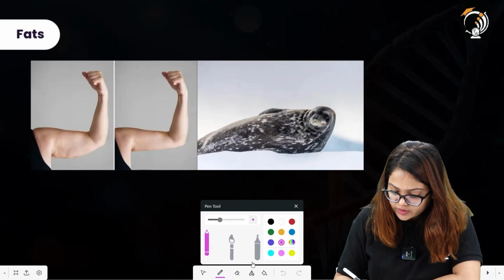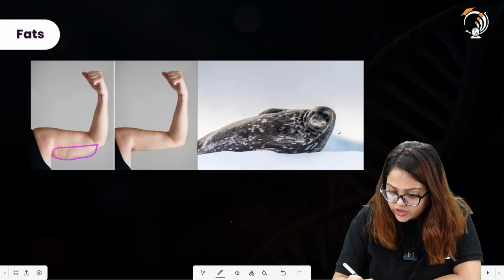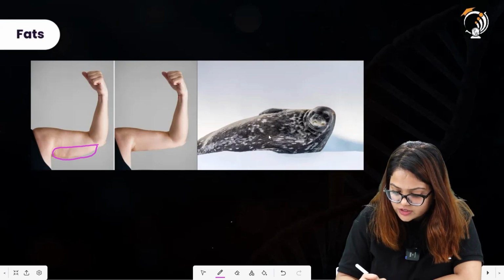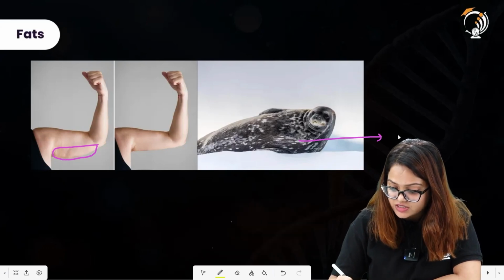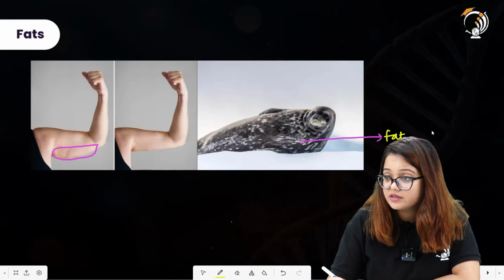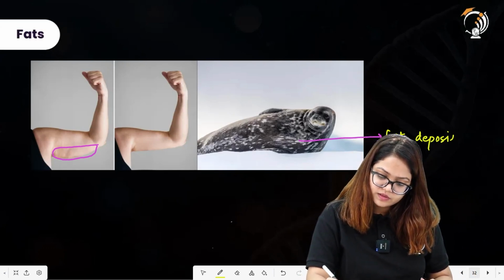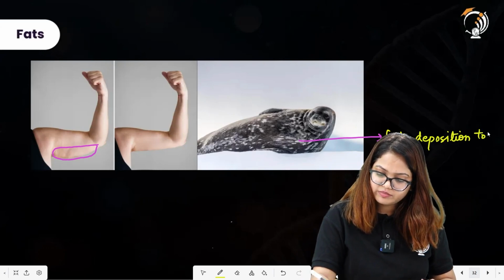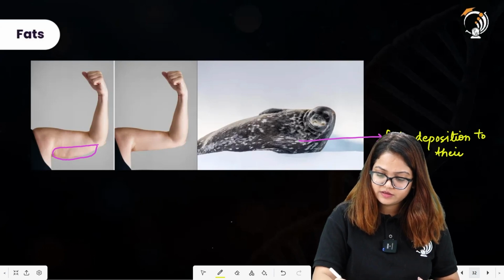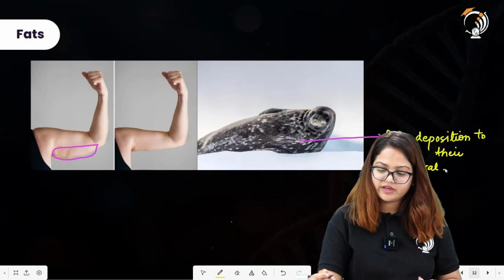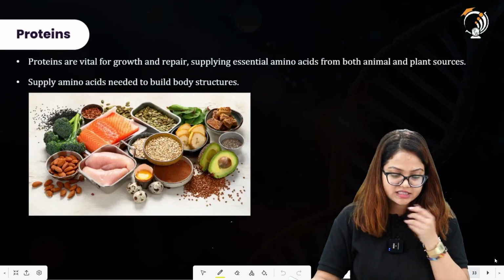This is a representation over here. This is the fat deposition. All right, and this organism also has fat all over its body, and it is actually making the organism survive in extreme conditions. Fat deposition is for their survival. All right, moving further, the next food component is proteins.